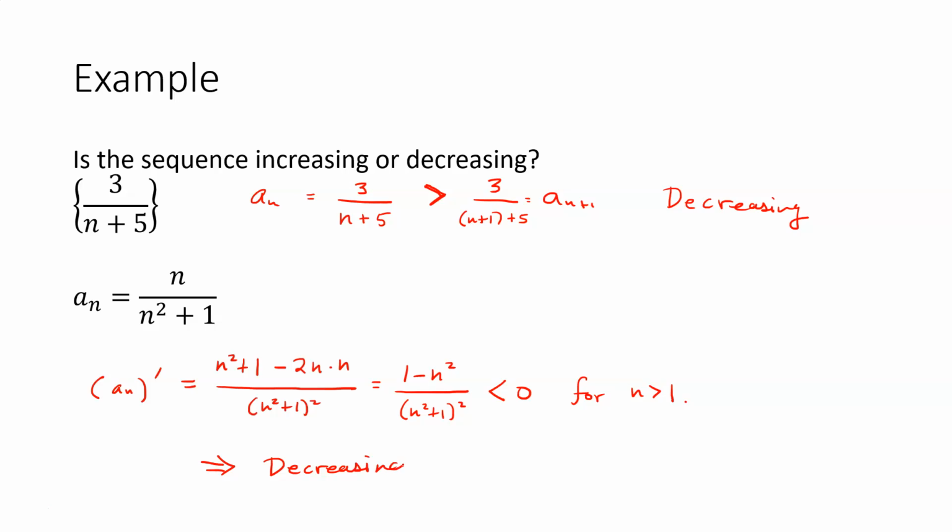So we can rely on what we know about taking derivatives, or how to interpret a derivative, to tell us something about whether the sequence is increasing or decreasing. But oftentimes, if it's a simple sequence like what we see here, this approach that we were doing earlier, just comparing the n plus 1 term with the nth term, is a much simpler or more straightforward way of showing increasing or decreasing.